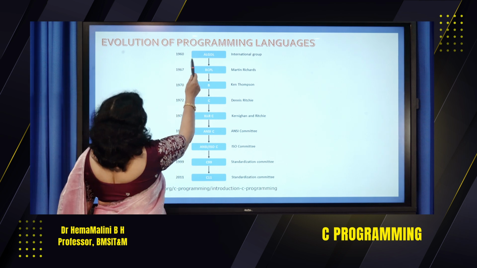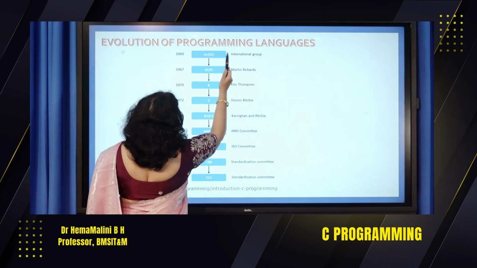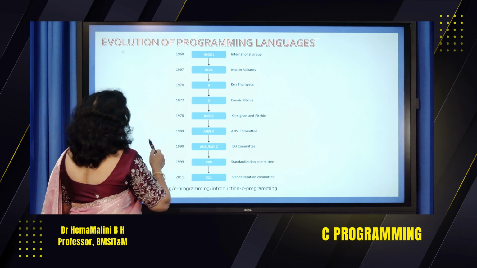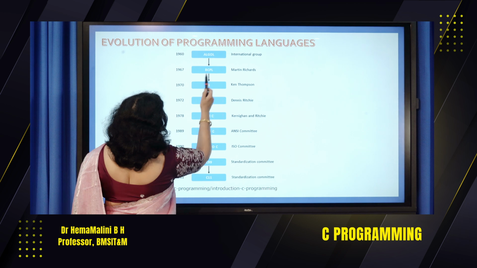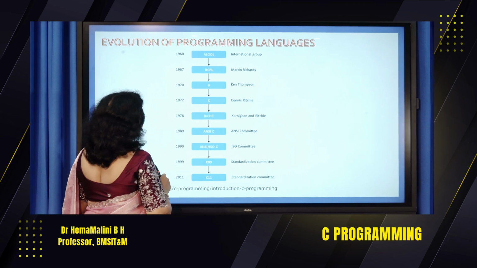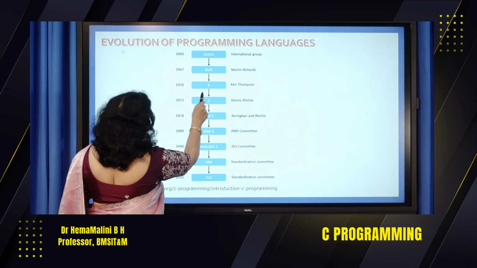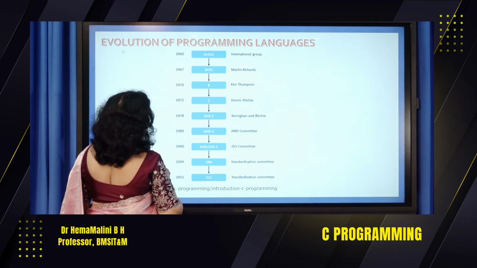In 1960, ALGOL came into existence. This was given by an international group. In 1967, BCPL was proposed by Martin Richards. In 1970, there was a programming language named B. It was founded by Ken Thompson.